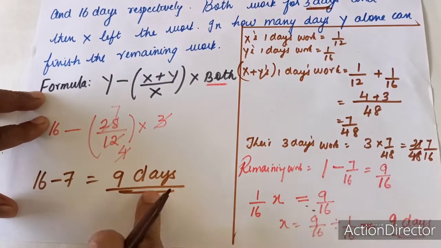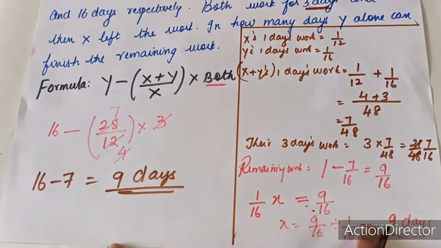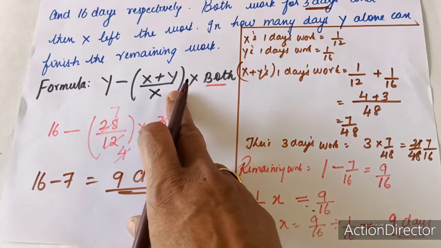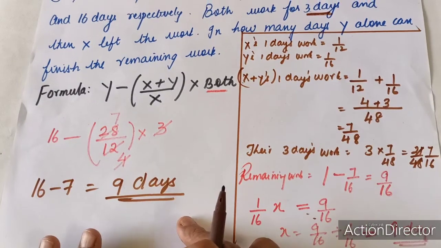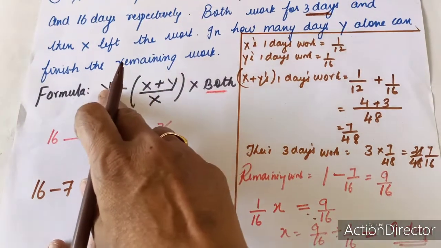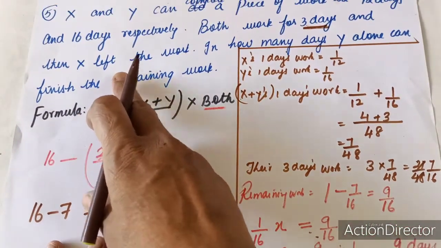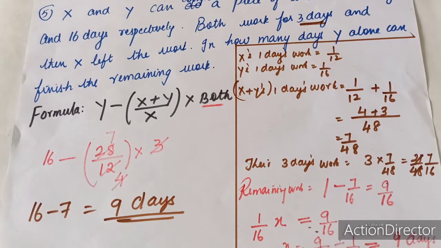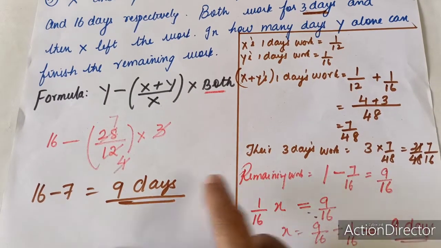So hope you are able to see both the answers are same. This is the formula method for the case of examination. For competitive purposes, we can use this formula where you can quickly get the answer. Here x is leaving, sometimes y may leave. So any type of questions can be asked. So you should be aware of both the methods, that is the traditional method and the shortcut method.